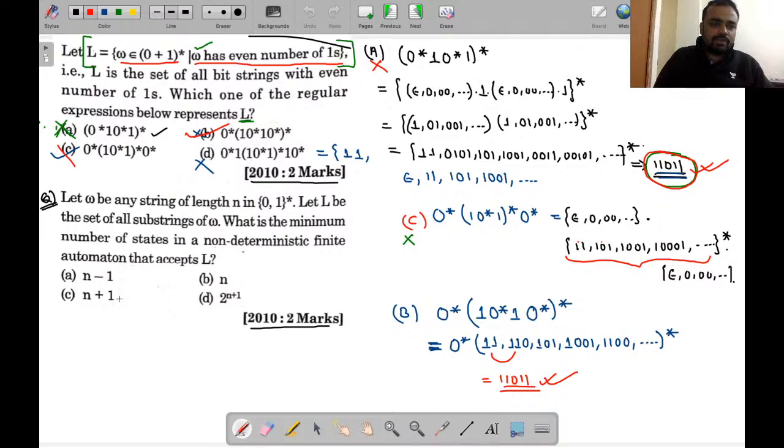Now let's see the second numerical. Suppose W is any string of length n in {0,1}*.